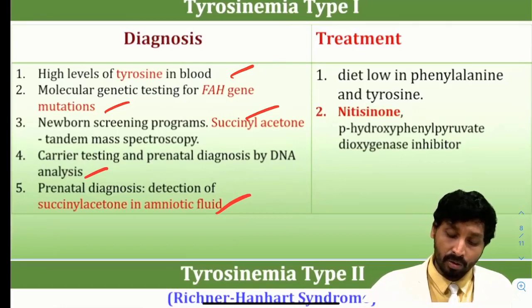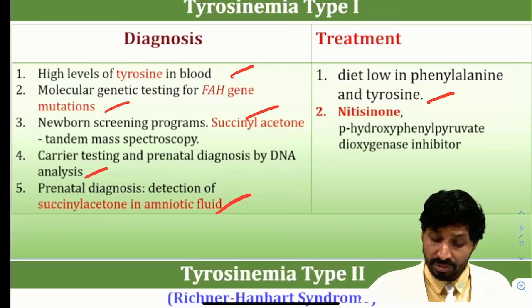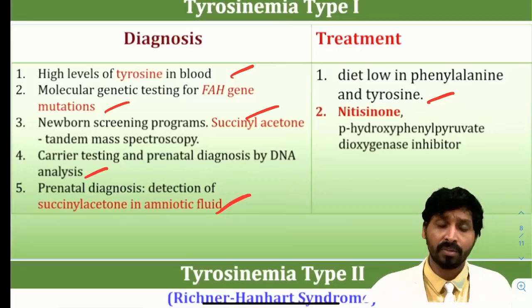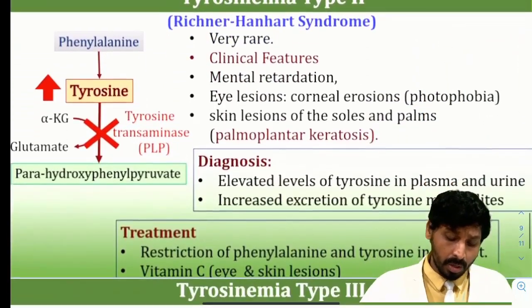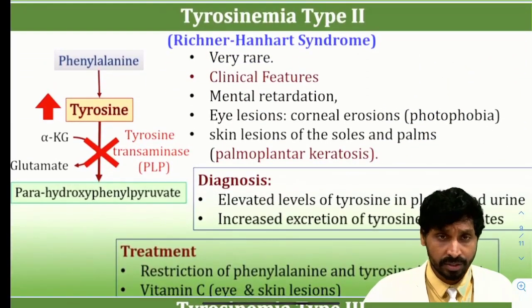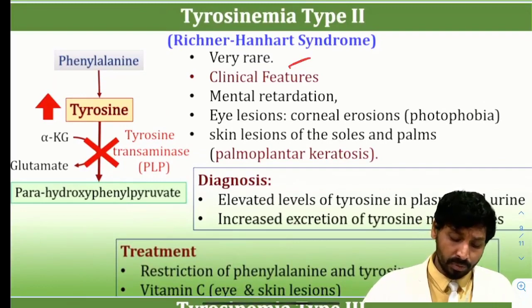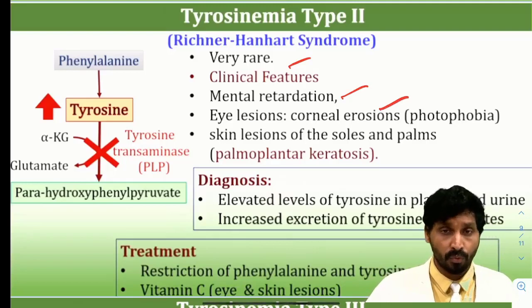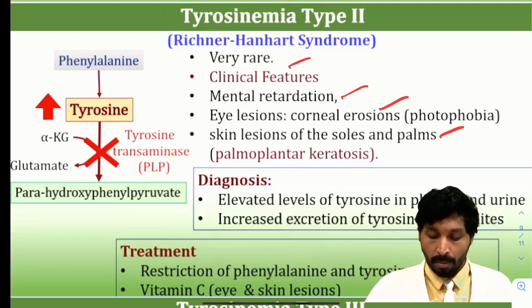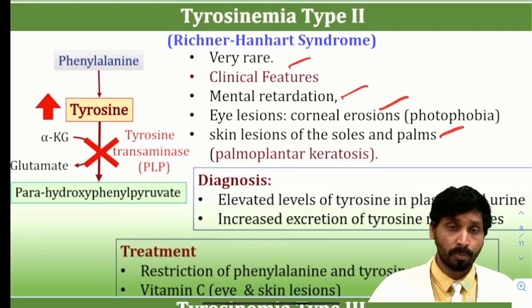So treatment, diet low in phenylalanine and tyrosine. Nitisinone is a drug which is a dioxygenase inhibitor which inhibits the formation of para-hydroxyphenylpyruvate. And tyrosinemia type 2, if you see, this is Richner-Hanhart syndrome. It's very rare. Clinical features are mental retardation, eye lesions, corneal erosions like photophobia, skin lesions of the soles and palms, like palmoplantar keratosis is a more prominent feature.